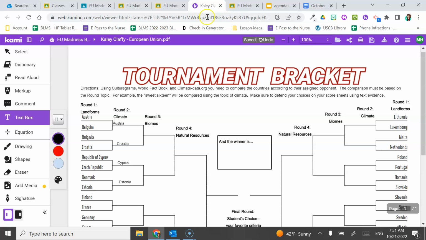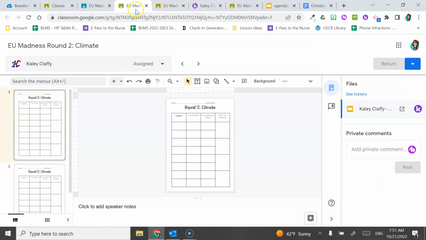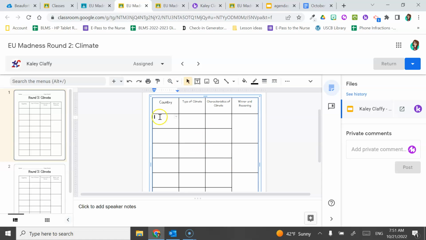So now I know that for her countries, we have Austria, we have Croatia, we have Cyprus, and we have Estonia. Do you see how that goes? And then Austria and Croatia will be competing against each other. So now we have to find the characteristics of climate.